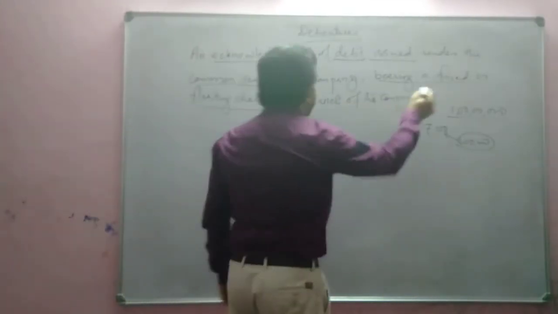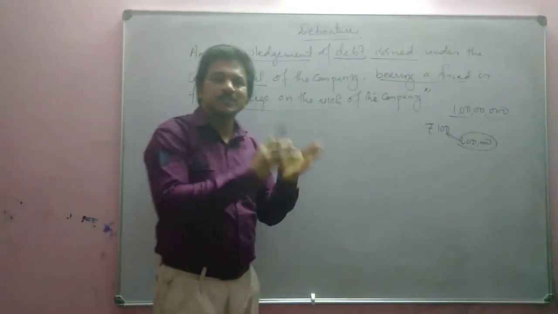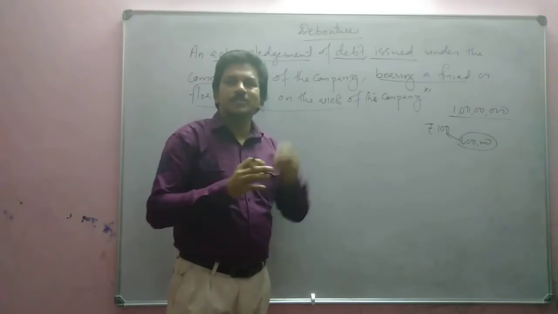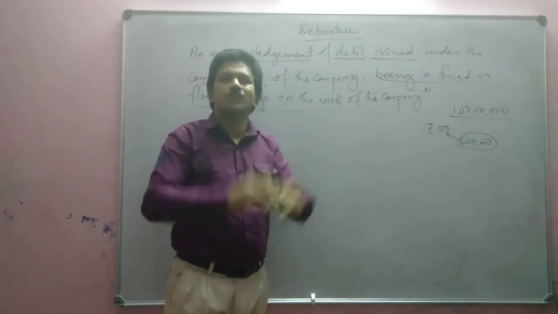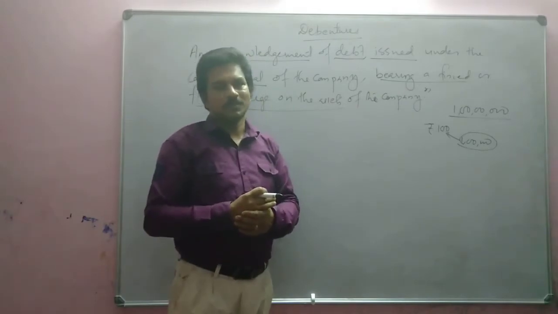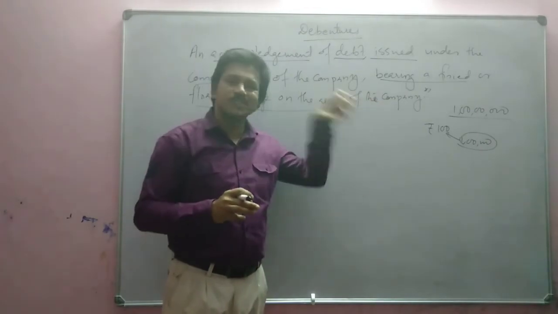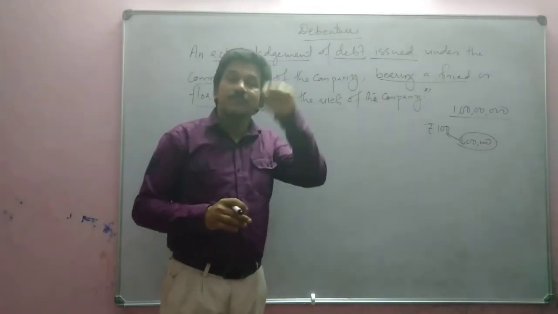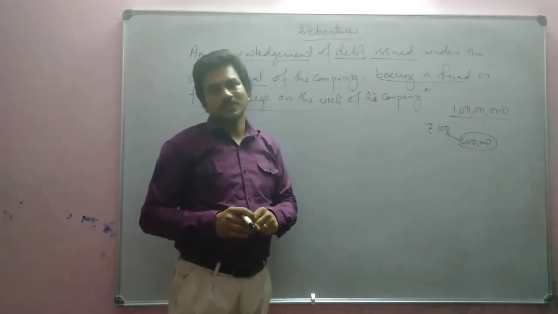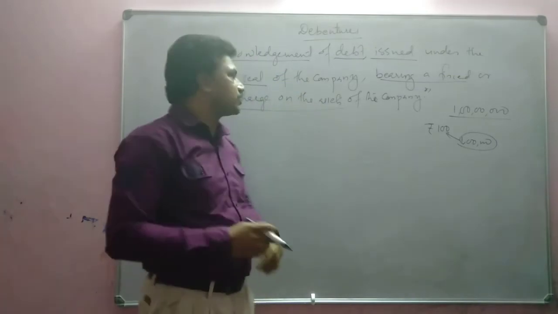That is called a fixed charge on the asset. Fixed charge on the asset means it will be specifically given in the document that this debenture is issued on the security of the machinery, the total machinery of the business, or the total building of the business. So that is what is called a fixed charge. It will be stated in which asset is pledged for this, on the security of which asset we are taking the loan. That will be specifically mentioned.